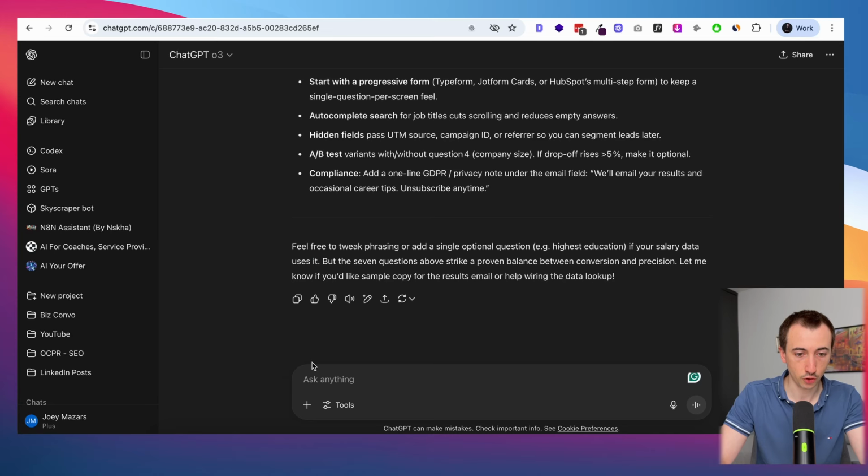Okay, so while this is running, what I'm going to do is start putting together the copy for the opt-in page. That's going to be for this lead magnet. And that's going to be the page that I drive traffic to and then deliver the lead magnet, which is going to be the quiz results and where I'm going to offer my personal financial audit. So I'm going to need marketing for all of those pages. And for this, I'm going to use ChatGPT.